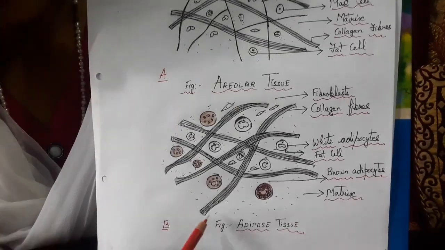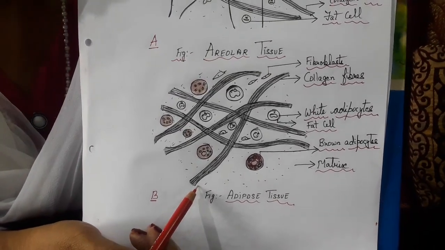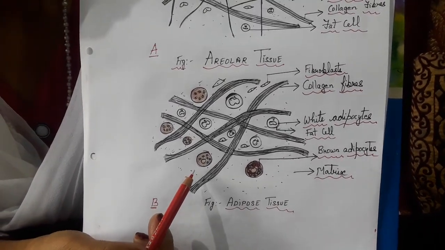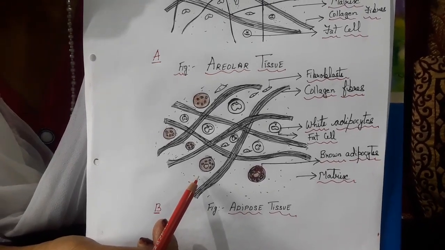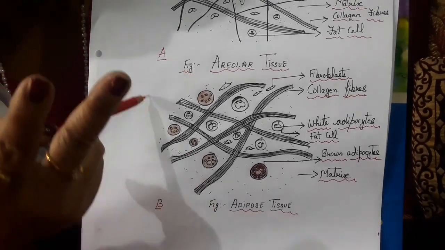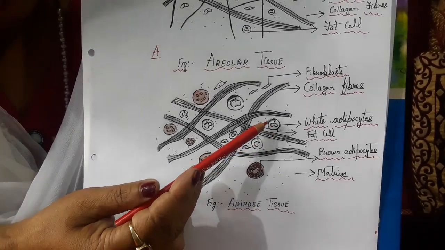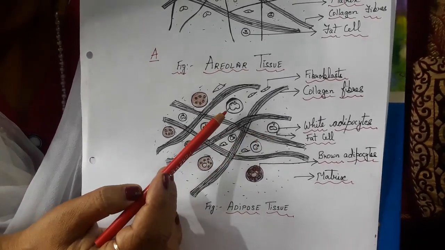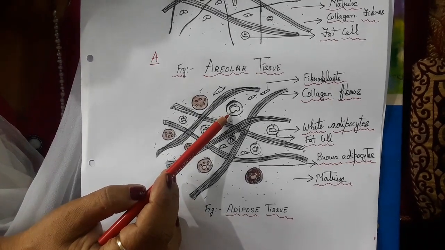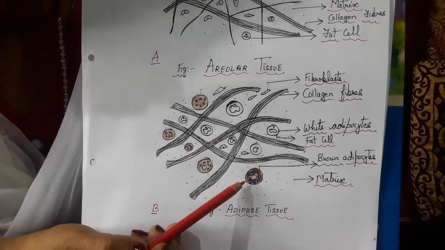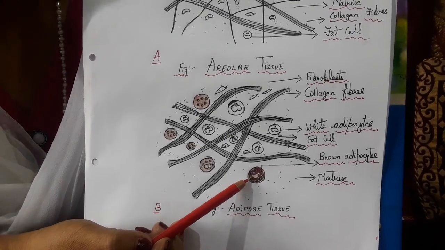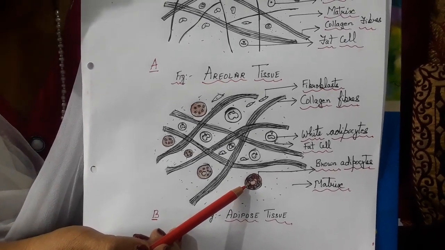Next type is the adipose tissue. From the name itself, they consist of fat cells, which are called adipocytes. There are two types of adipocytes. One consists of a large single fat cell, which is called the white adipocyte, and the smaller fat cells are called brown adipocytes.